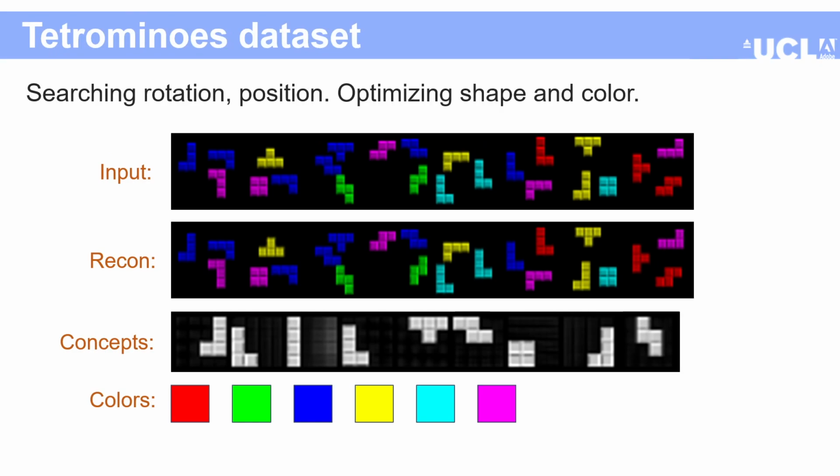In our method, we can also parameterize the shape and color of the concept separately. For the Tetris dataset, we take the images as an input, we perform a search over location and rotation, and then learn the color and shape of the concept in step 2.